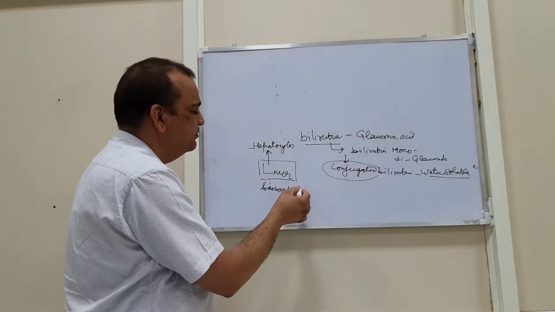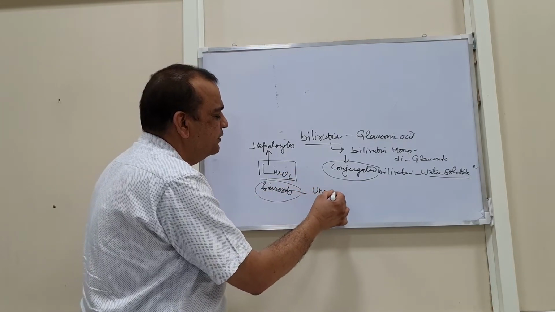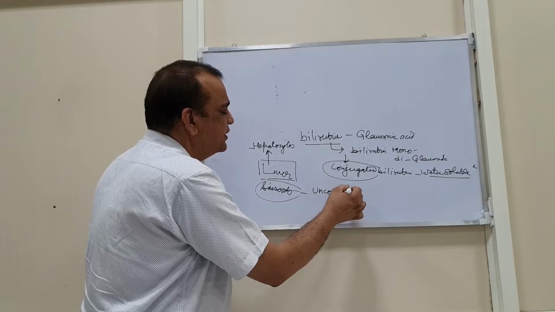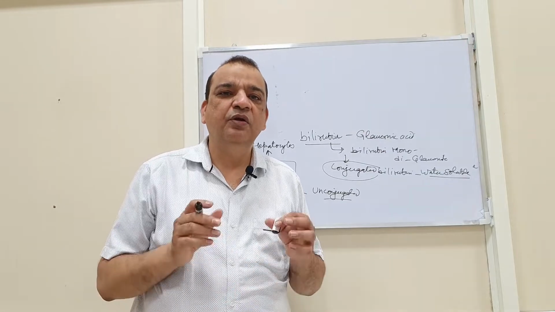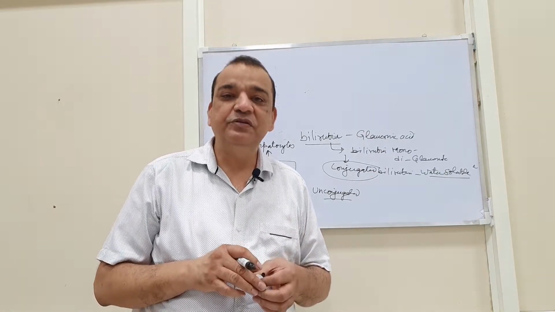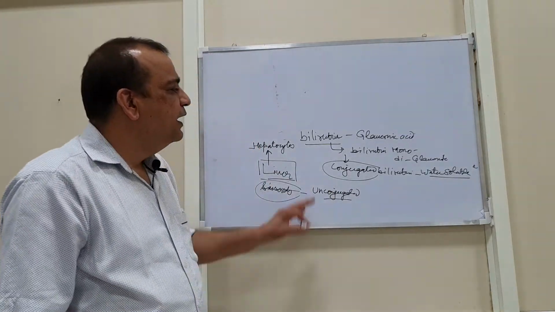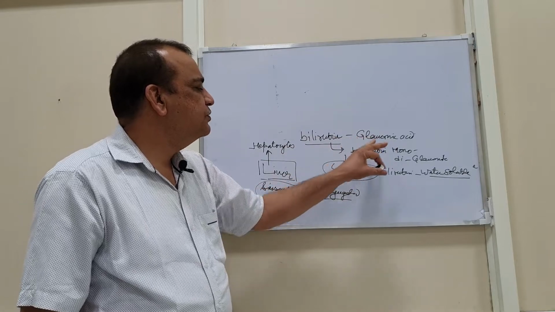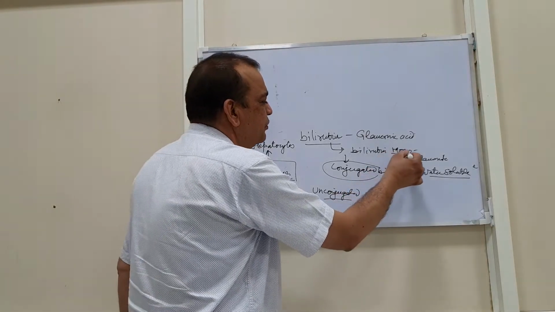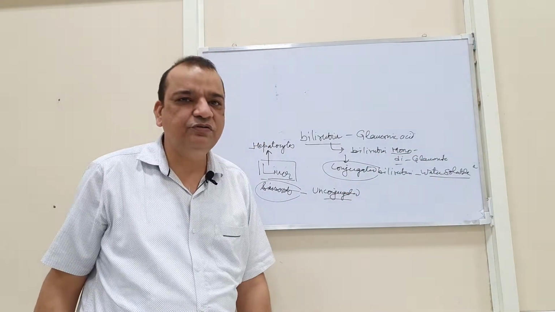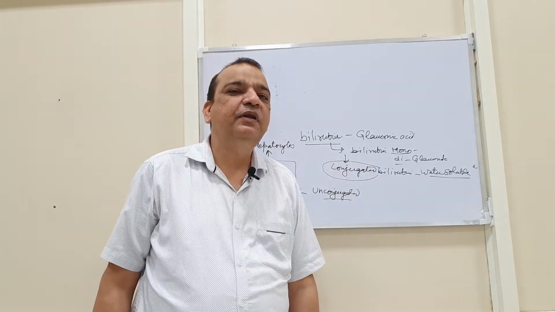Prior to the conjugation, means up to the liver, this bilirubin remains unconjugated. This unconjugated means without any conjugation with the glucuronic acid. It is not a water soluble entity but a lipid soluble entity, so it cannot be excreted out of the body. As soon as this bilirubin is conjugated with the glucuronic acid, a single, means the mono or diglucuronate, if the two molecules are conjugated, then it becomes water soluble, and by becoming water soluble, it is excreted